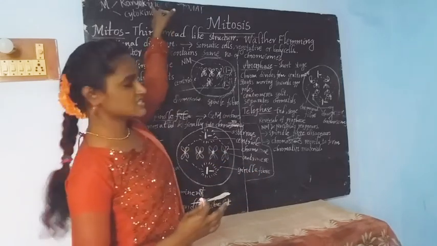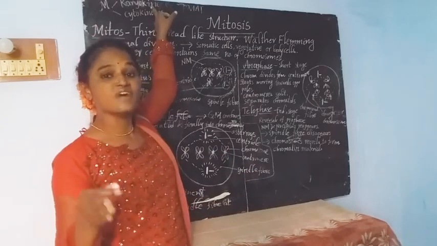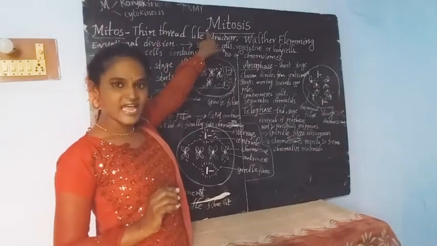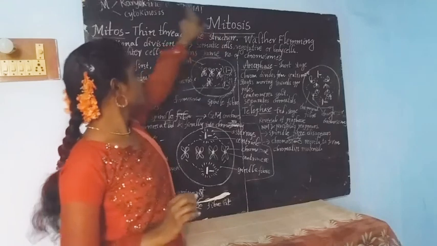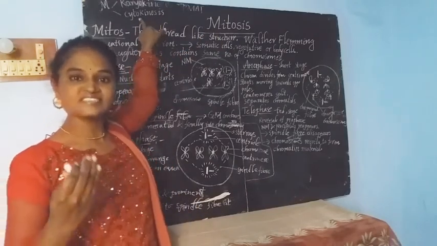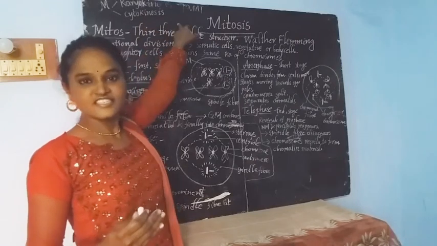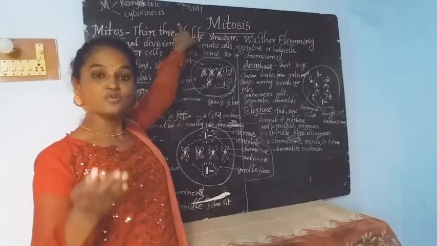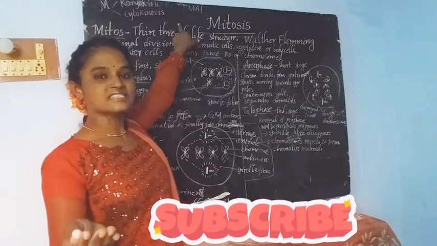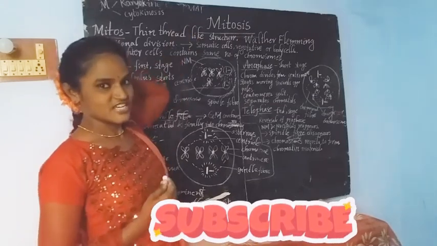We will first discuss how the nucleus is going to divide inside a cell during the mitotic phase. The next step of the mitotic phase is cytokinesis. Here cyto means cytoplasm and kinesis means division. How the cytoplasm divides inside a cell, we will discuss in this session.